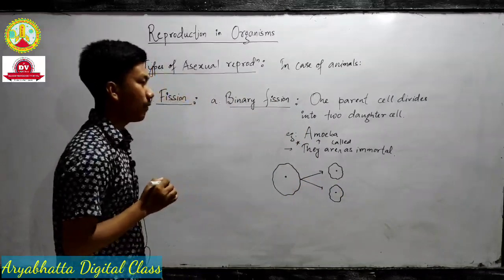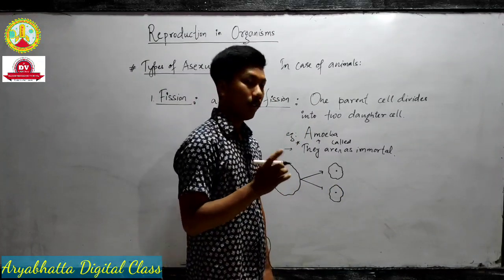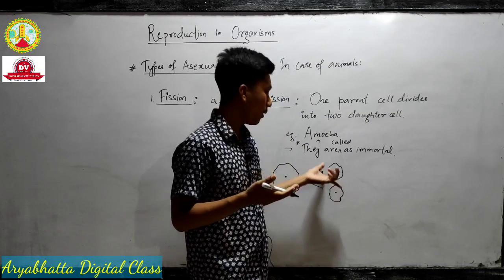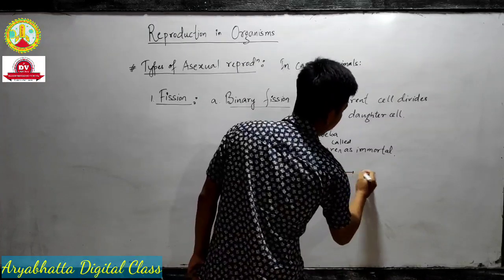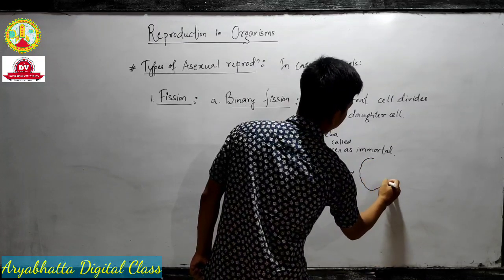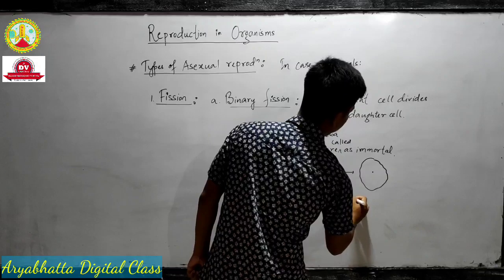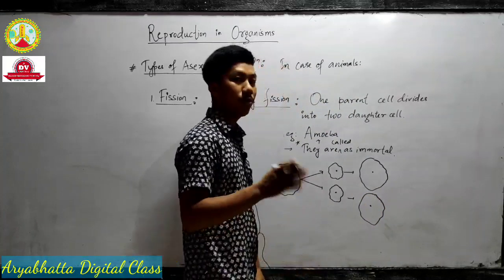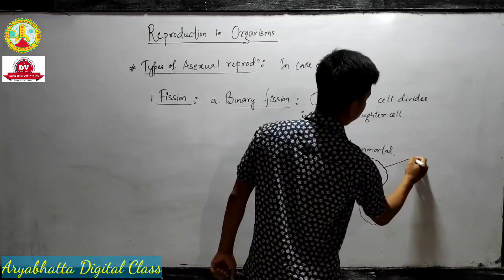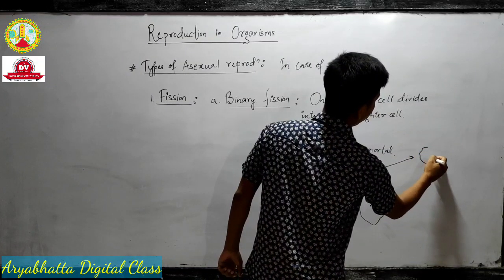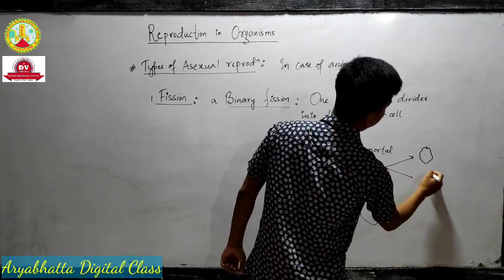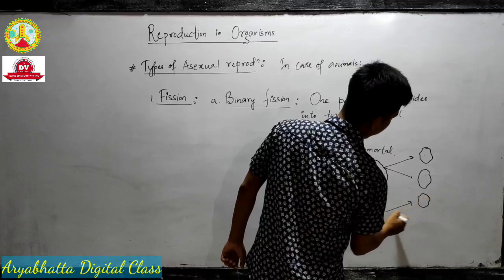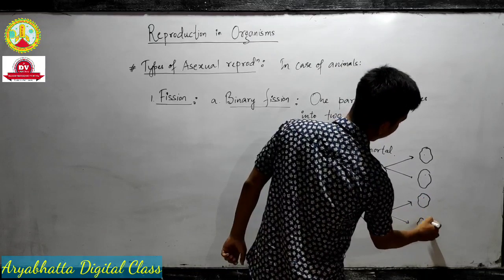This cell divides into two daughter cells. Now again, when these two daughter cells grow in size and become mature, they again give rise to two cells each, and so on.